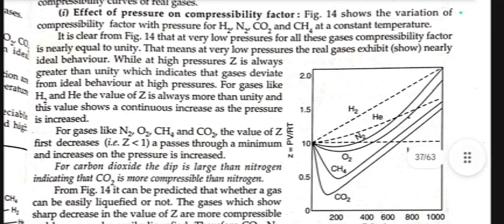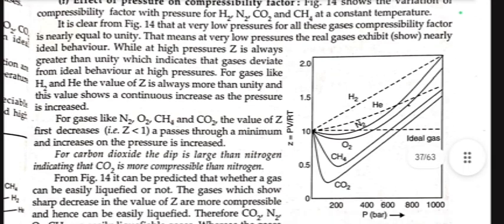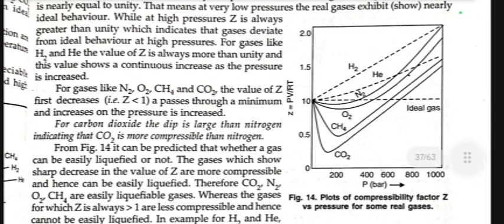For gases like H2 and He, the value of Z is always more than unity, and this value shows a continuous increase as the pressure is increased. For gases like N2, O2, CH4, and CO2, the value of Z first decreases, then passes through a minimum, and increases as the pressure is increased. For carbon dioxide, the dip is larger than nitrogen, indicating that CO2 is more compressible than nitrogen.